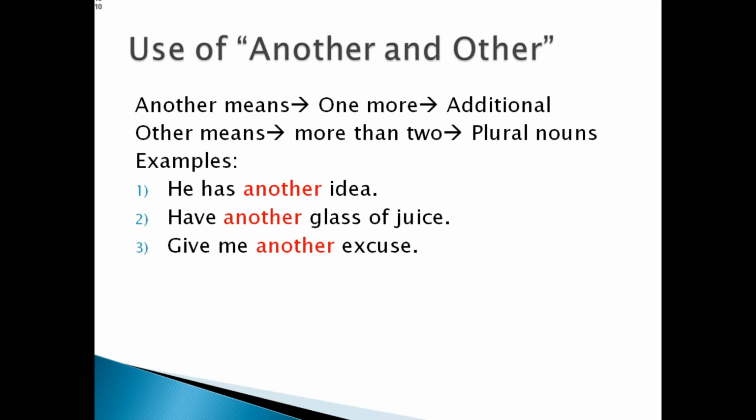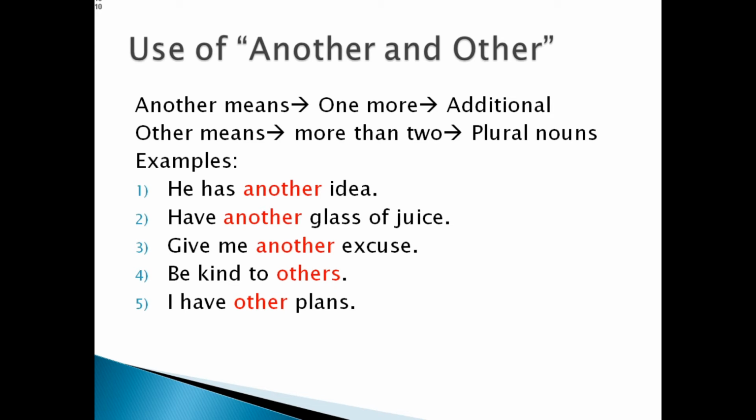Be kind to others. We should be kind to others. I have other plans. With other, plans are nouns, and with the plural form of nouns, other is used.